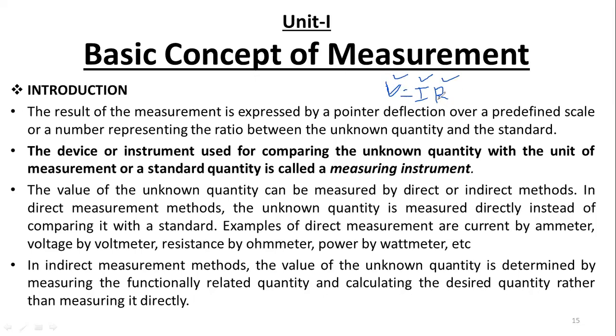So is it a direct method or an indirect method? Direct method. Very good. To measure the voltage, we are using a voltmeter. We are not measuring current and resistance here. We are measuring the voltage by using a voltmeter only. So that is called a direct measurement, the direct method. To measure voltage by voltmeter, current by ammeter, resistance by ohm meter.